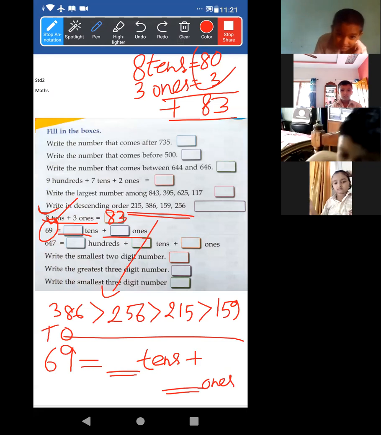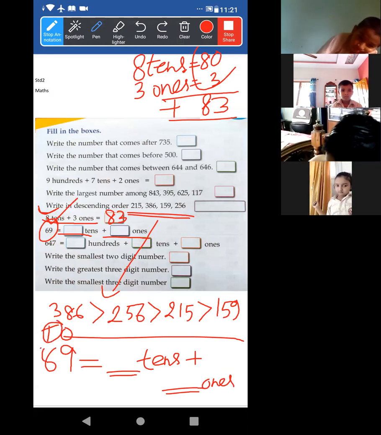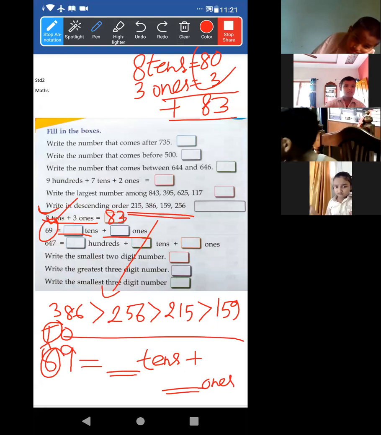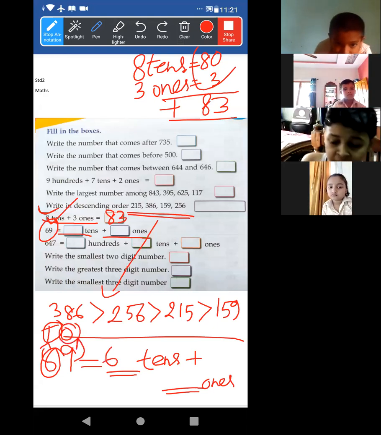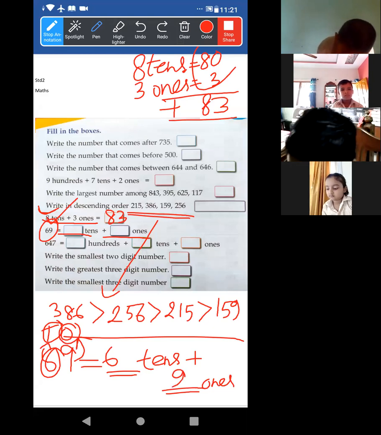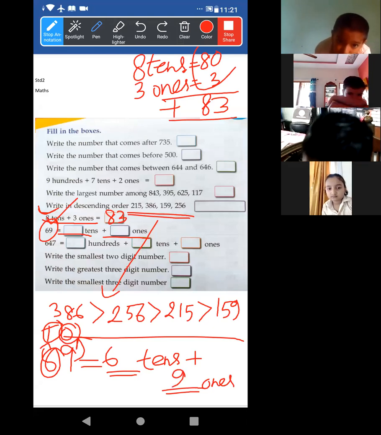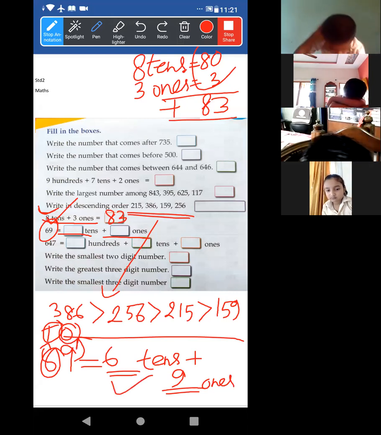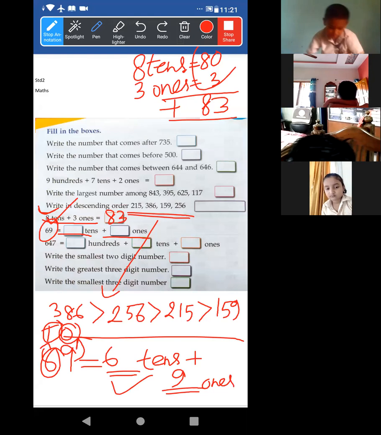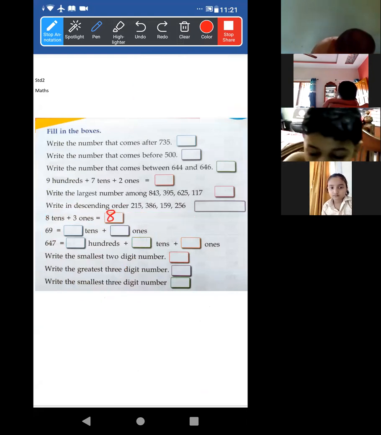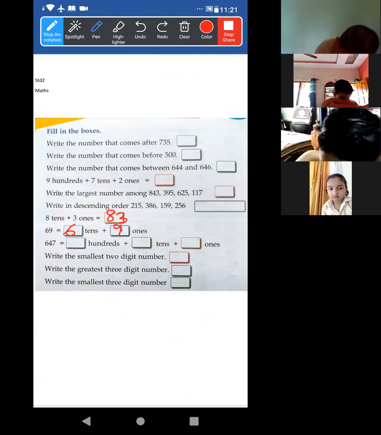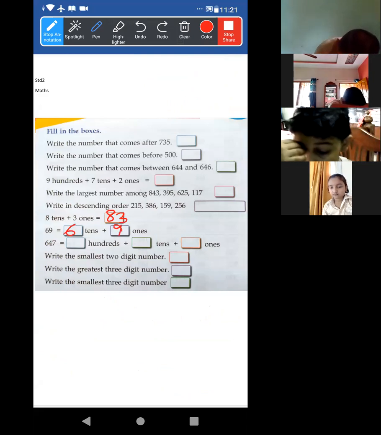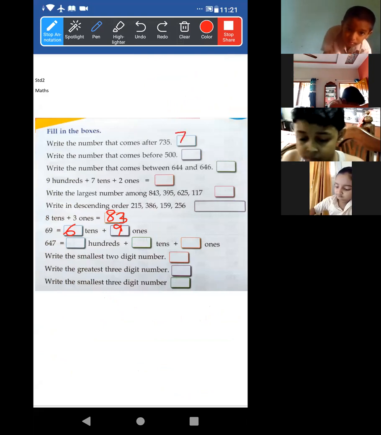So just look at the place. How many tens are there? 6, no? So 6. And at the ones place it is what? 9. Understood? 6 tens and 9 ones. Just do it. Again, I am clearing and I am writing the answer. This one is 83. This one 6 tens. Done.